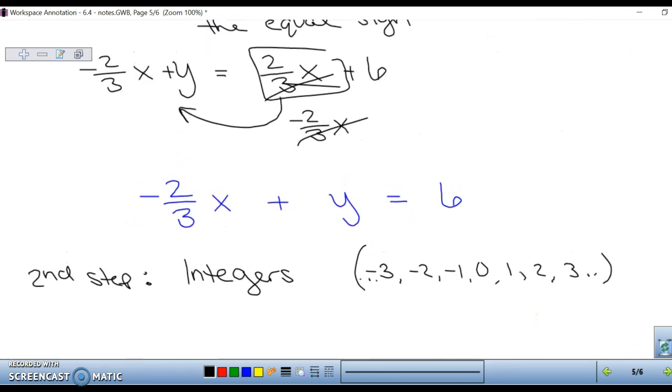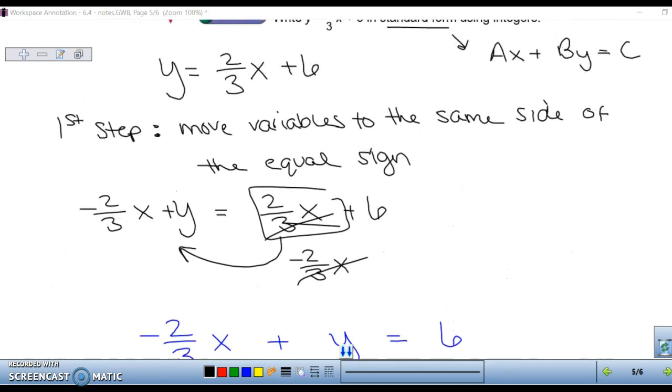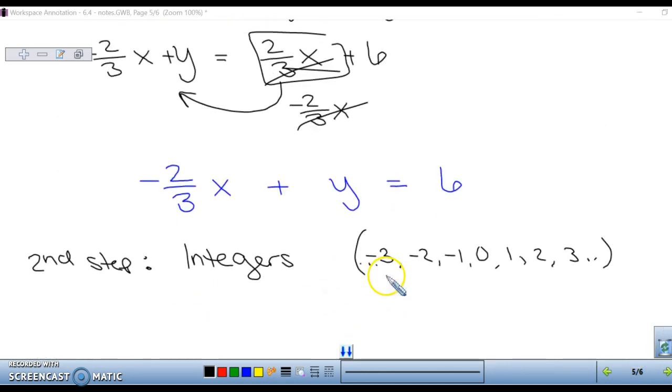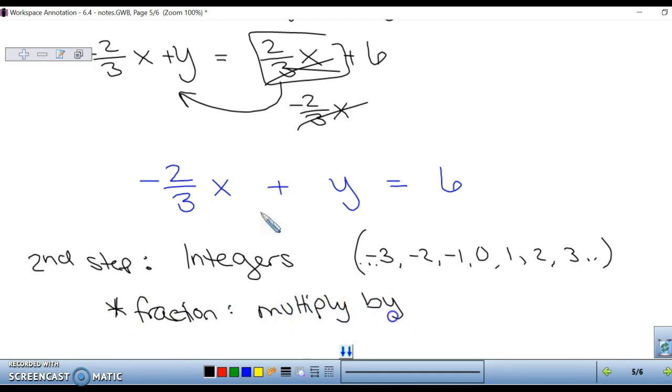Now the second part of the problem said to get the equation in standard form using integers. Recall that integers are negative and positive numbers and 0. It does not include fractions, so negative 2/3 is not an integer. When you have a fraction and you want to get rid of it, you multiply everything by the denominator. So in this case, we're going to multiply everything by 3.